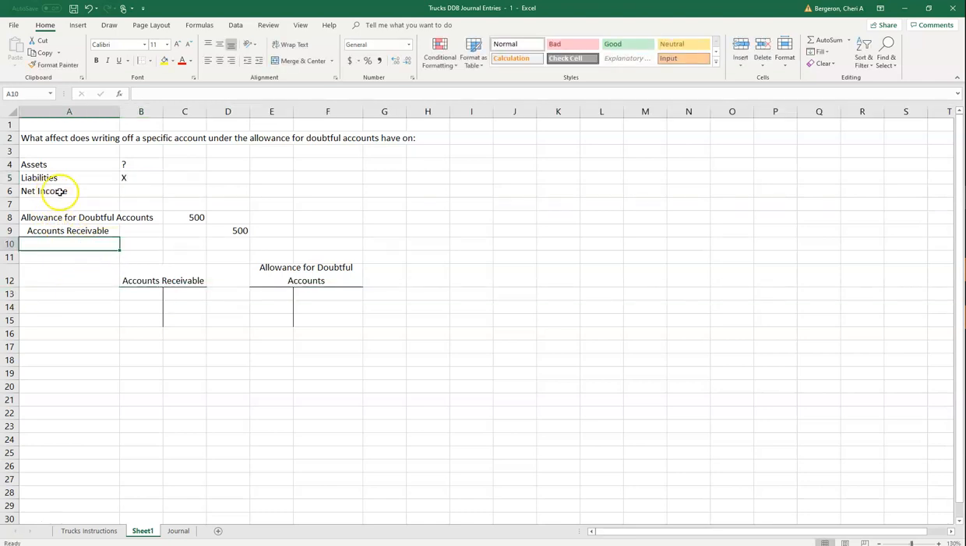Net income is made up of revenues and expenses. This is not a revenue account. This is not an expense account, so it's not going to affect net income. Okay, so we just need to see, does it have a net effect on assets?